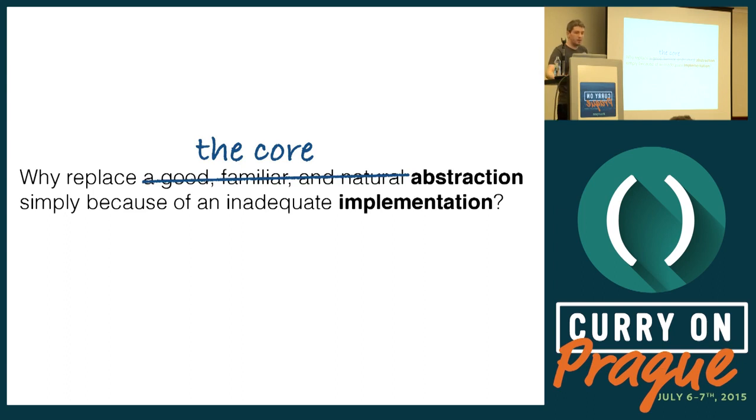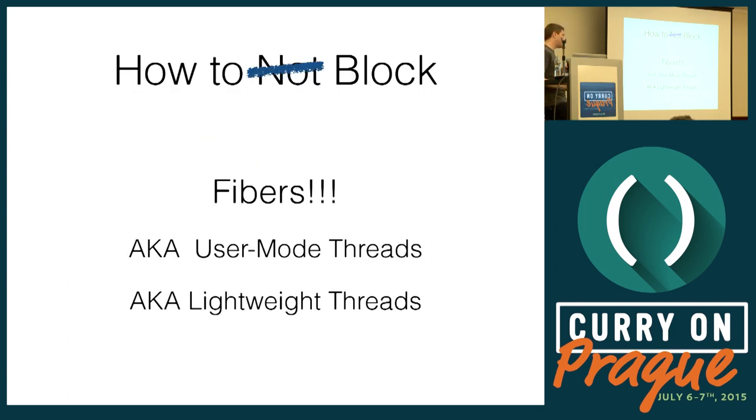Why can't we just fix the implementation? And we can. And it turns out that it's quite easy. Instead of relying on the operating system to implement threads, we can implement them in the language runtime. This is called fibers, or user mode threads, or lightweight threads. The language runtime can implement threads much more efficiently than the operating system. If you want to ask later why, I can explain in detail, but the idea is that those threads don't need to be as general as kernel threads, so we can do them much more efficiently.